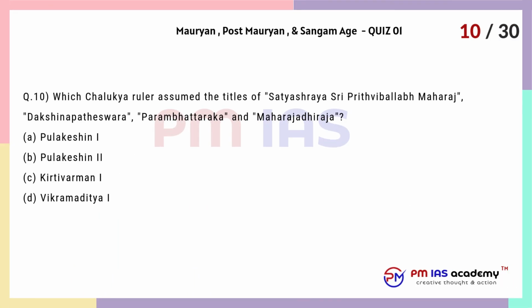Question 10. Which Chalukya ruler assumed the titles of Satyashray Shri Prithviballabh Maharaj, Dakshinapswara, Parambhataraka, and Maharajadhiraja? A. Pulkeshin I. B. Pulkeshin II. C. Kirtivarman I. D. Vikramaditya I.